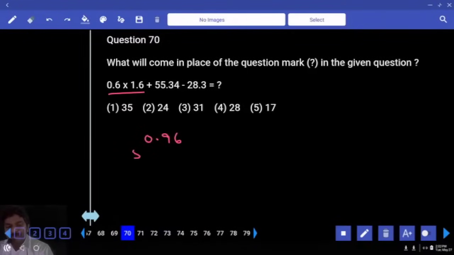Now the positive numbers: 55.34 after the decimal, because these are the only 2 positive numbers we have. After the decimal, how much is there? 0.3, correct? And is there any carry now? There is a carry of 1. After the carry, we are left with 0.3, correct? Negative number 0.3, positive number 0.3, cancel. How much do we have now? 56 minus 28. Answer 28.